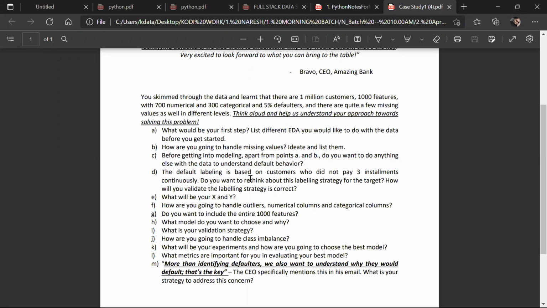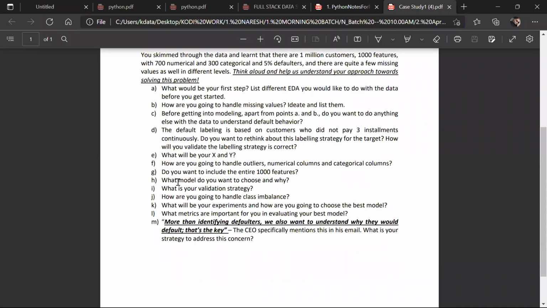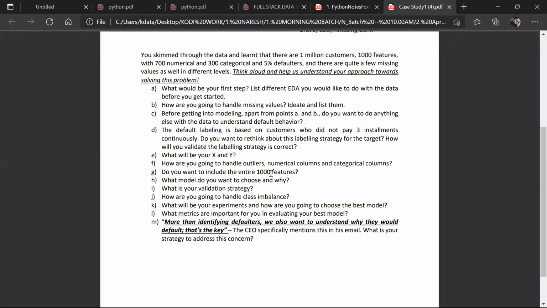C, D, the default leveling is based on a customer who did not pay 3 installments continuously. Do you want to rethink about this leveling strategy for the target? How will you validate the leveling strategy is correct? What would be your X and Y? How are you going to handle outliers, numerical outliers and categorical outliers? And what model do you want to choose and why?